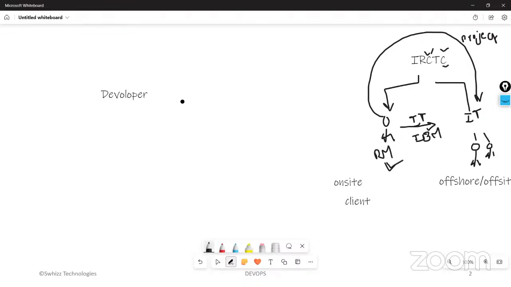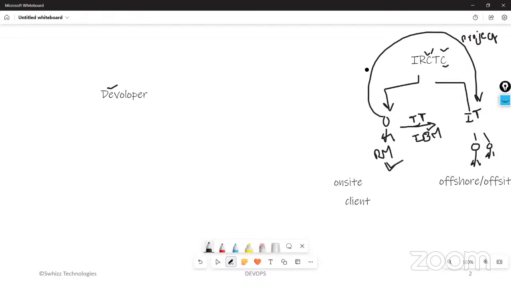Login session will be there. Okay, booking the tickets, many details we are going to enter in the IRCTC app, right? Behind each and every web page, there will be some program written. Who is going to write that program? The developer will be writing the program here. The purpose of the developer is developing the program.